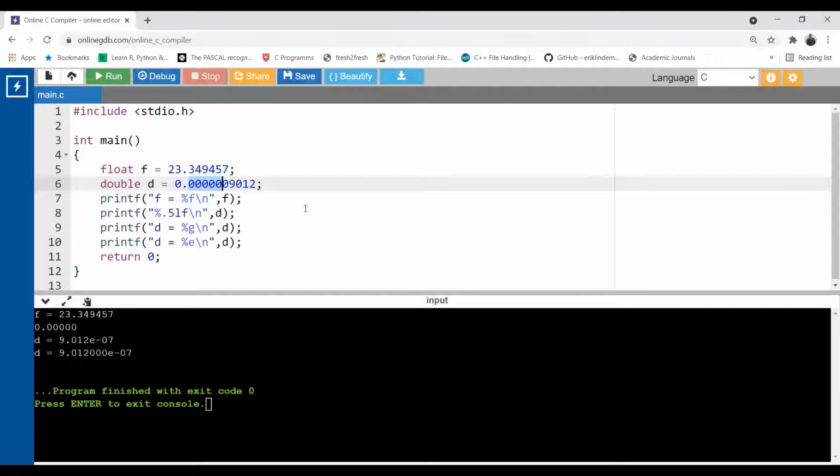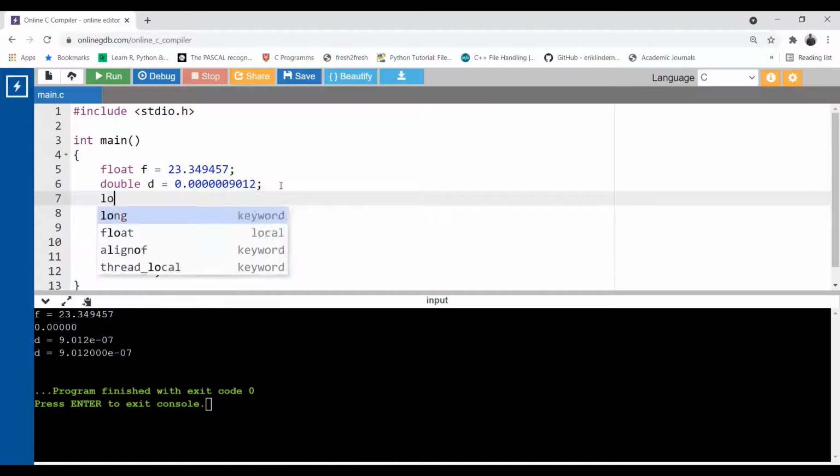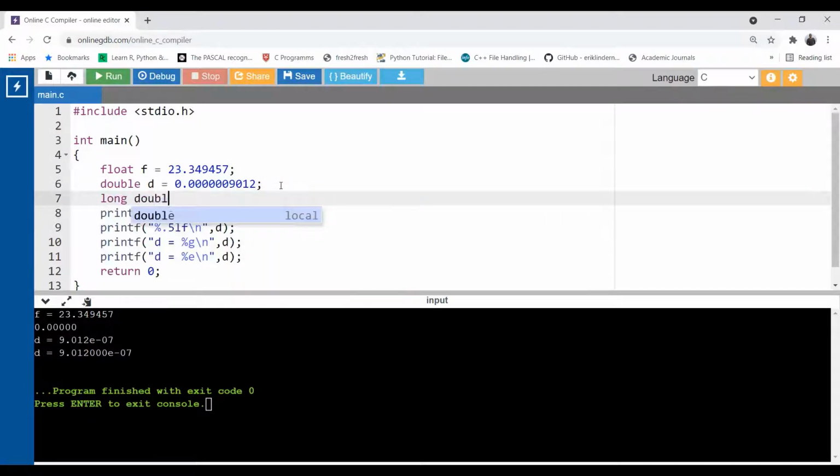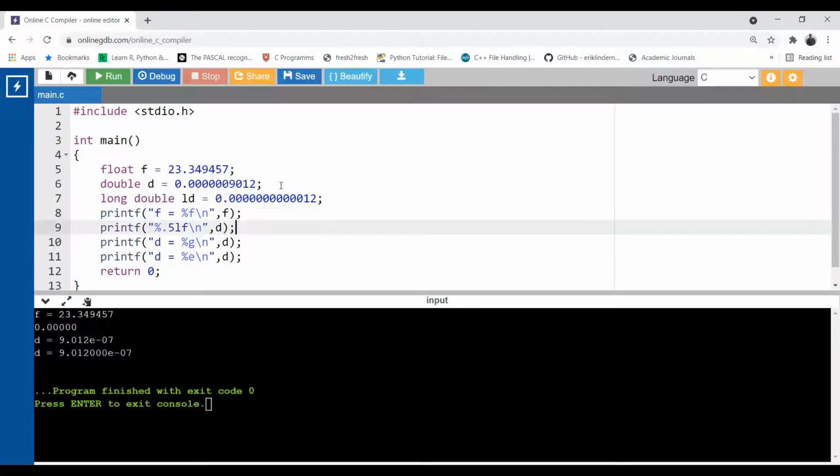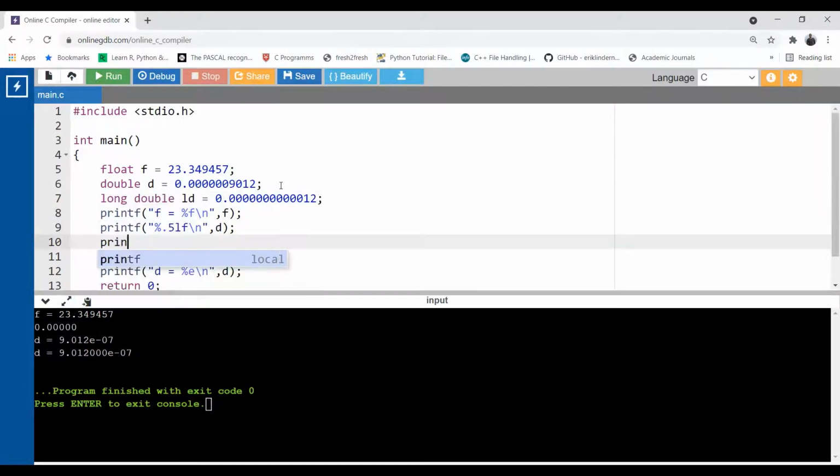formatted numbers in float, double, in general form using %g, or in exponential form using %e. So if you ask me what is the format specifier for long double, suppose LD, it is up to suppose 20 decimal points. So I'm going to use another format specifier for that.